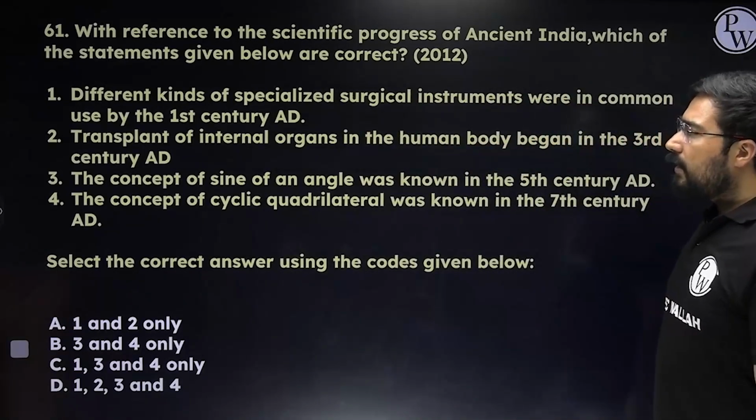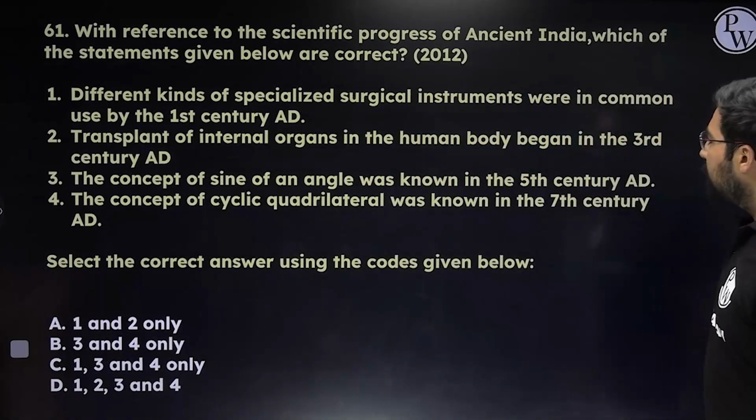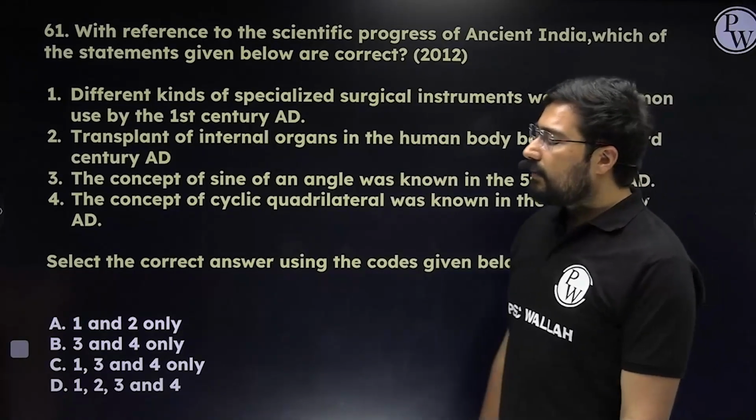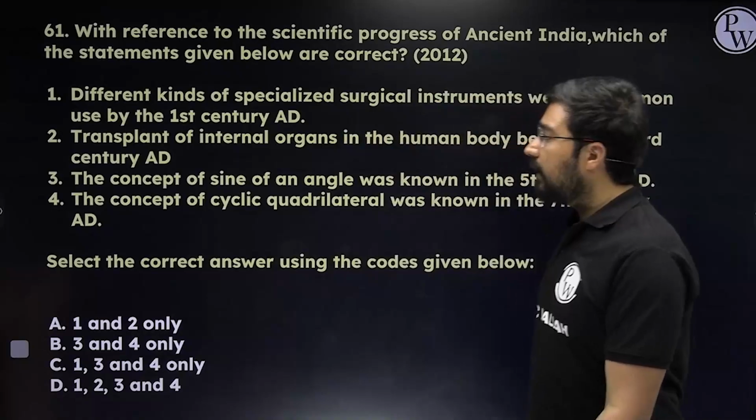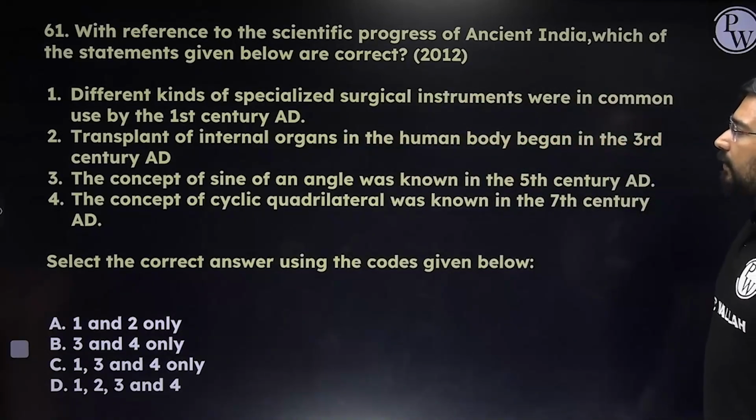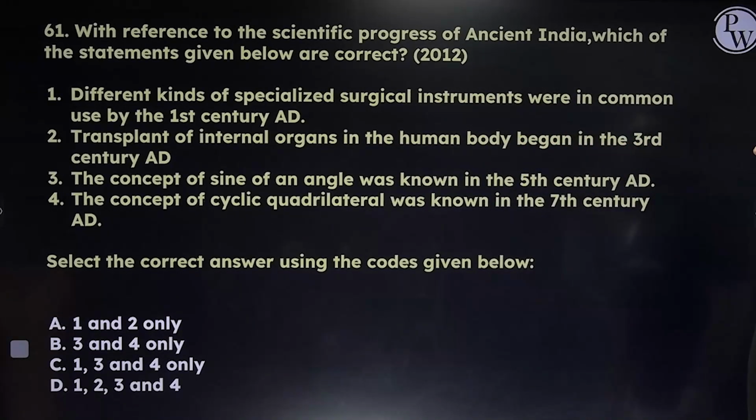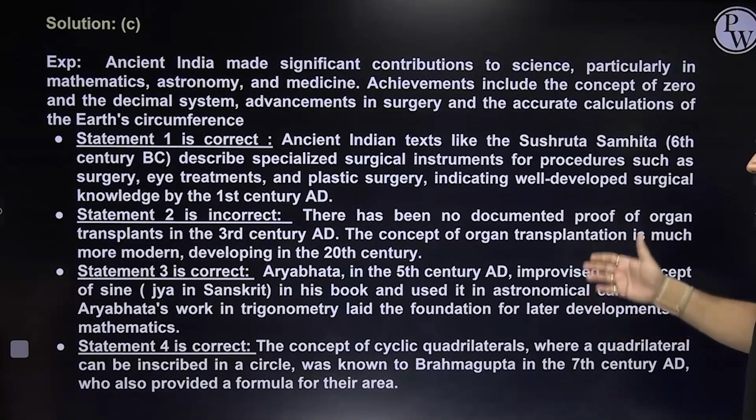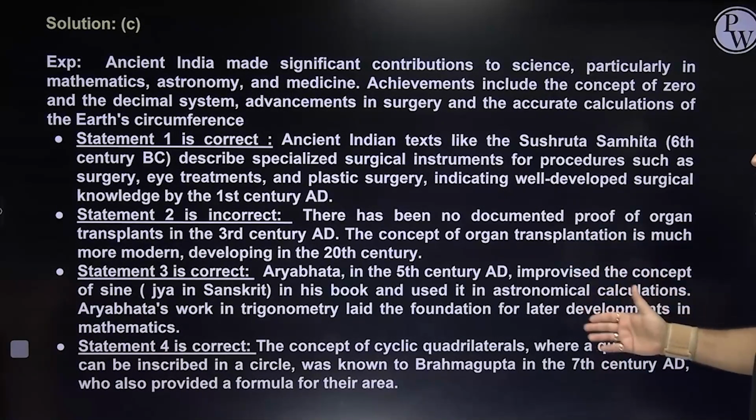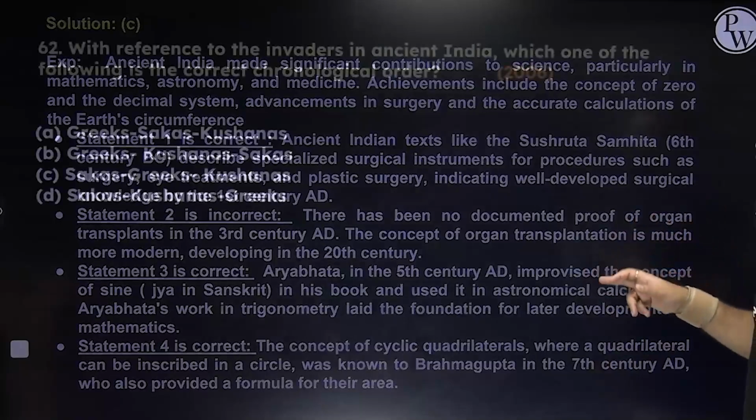Transplant of internal organs in the human body began in the 3rd century AD. For transplant, we do not find any such evidence. So the second statement is not correct. The conception of the sine of an angle was known in the 5th century AD, so it was known to Aryabhata. The concept of the cyclic quadrilateral was known in the 7th century. So this was also known. So the answer will become C.